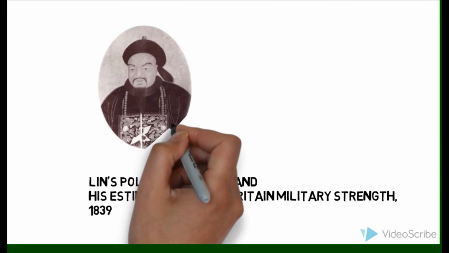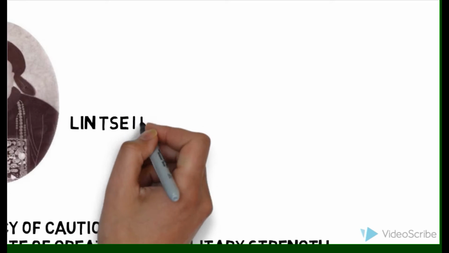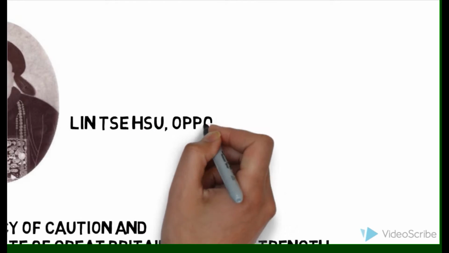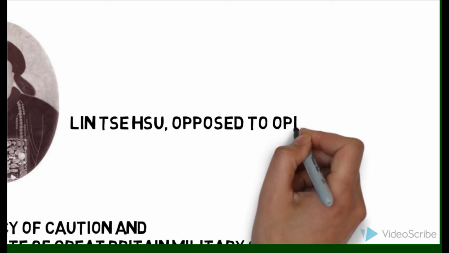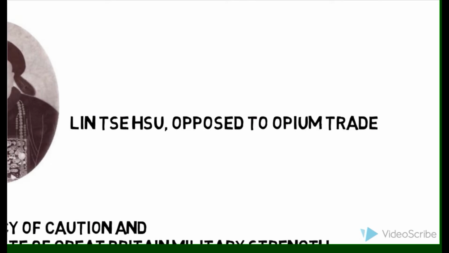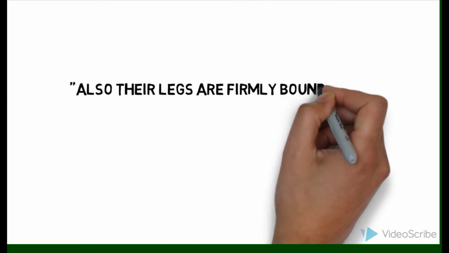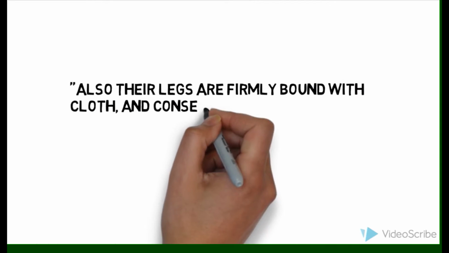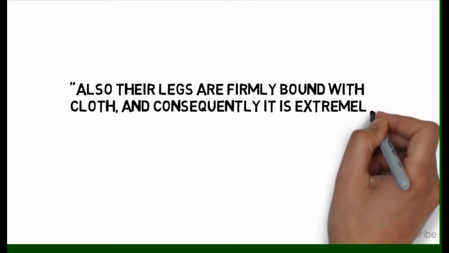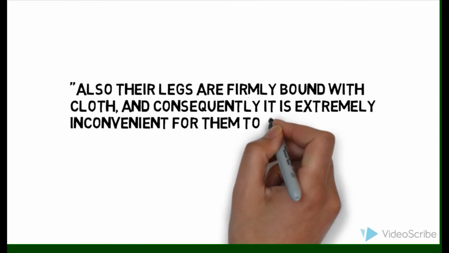The cultural differences listed in the document he wrote were similar to the differences listed in the letter from Qianlong, where clothing and language were pointed out. "Also, their legs are firmly bound with cloth, and consequently, it is extremely inconvenient for them to stretch. Should they come on land, it is apparent that they can do still less."